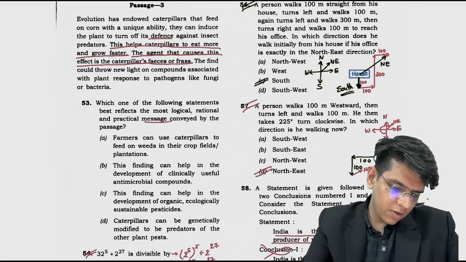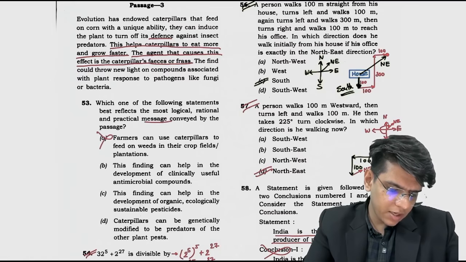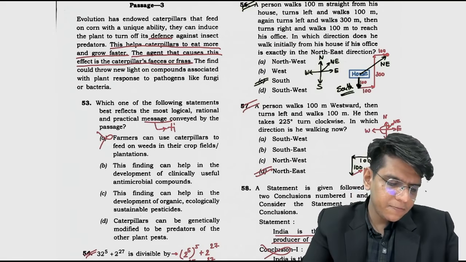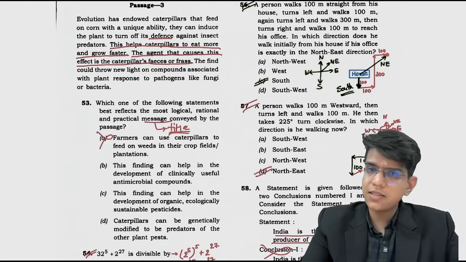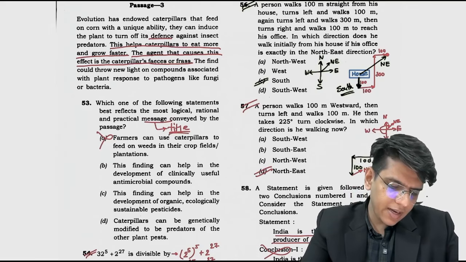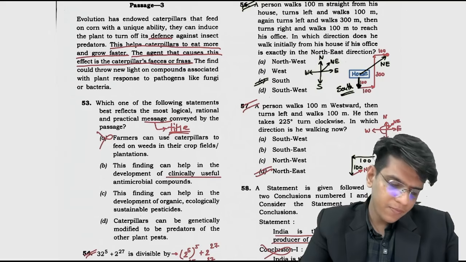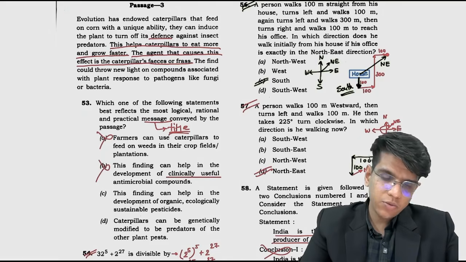Farmers can use caterpillars to feed on weeds in their crop field. So farmers can use it, cannot be. Message is basically title. Farmers ये कर सकते हैं, cannot be title of the passage. This finding can help in the development of clinically useful antimicrobial compounds. Clinically useful फील्ड में कुछ हो सकता है, clinically नहीं.